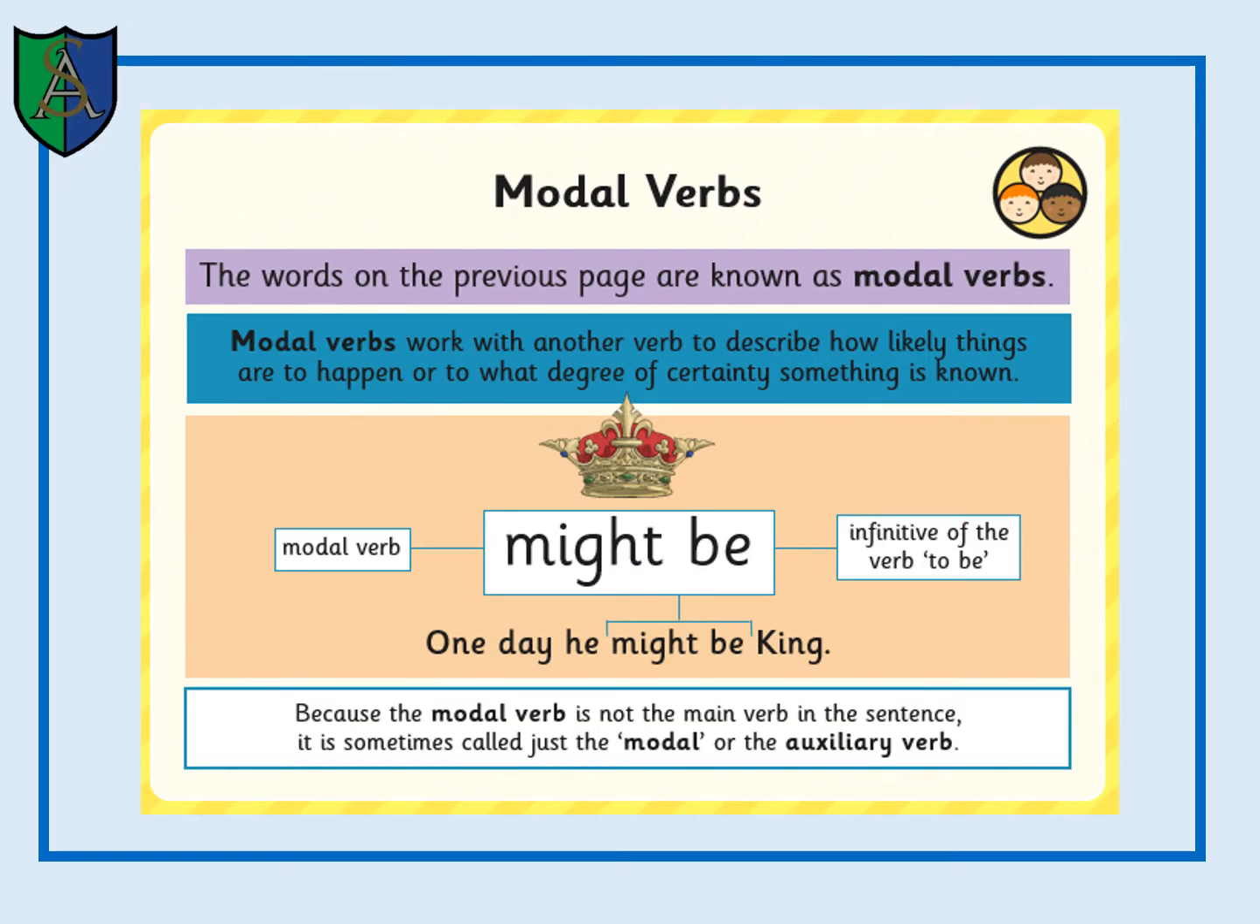So those words on the previous page are known as modal verbs. Modal verbs work with another verb to describe how likely things are to happen or to what degree of certainty something is known. So, one day he might be king. In this case, might be is the modal verb.